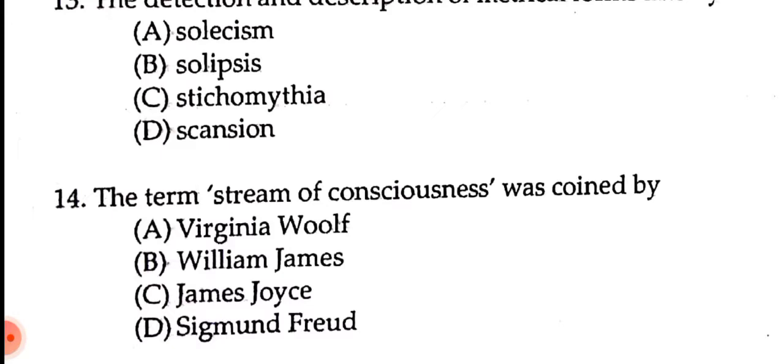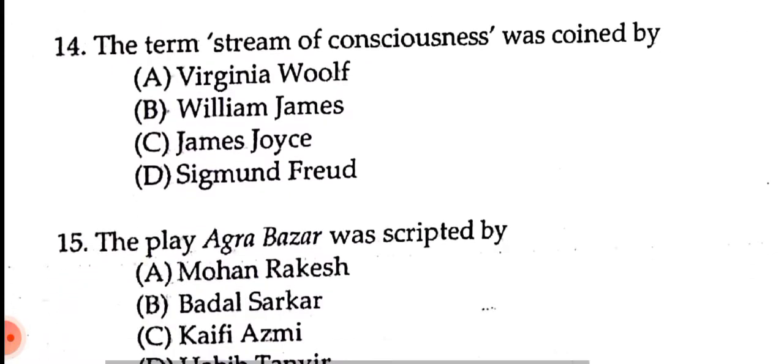The options are number A, Virginia Woolf, number B, William James, number C, James Joyce, number D, Sigmund Freud. Most of the writers from the options have used the stream of consciousness technique in their work. That's why those names are given here. So what is the correct answer? The term stream of consciousness was coined by number B, William James. Okay, let's move on. Next question.